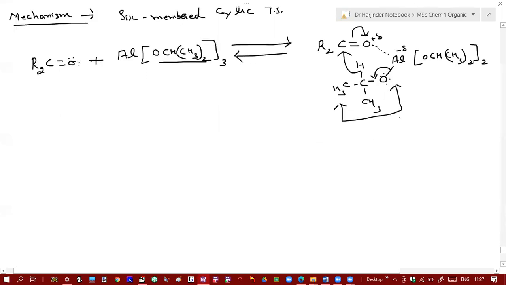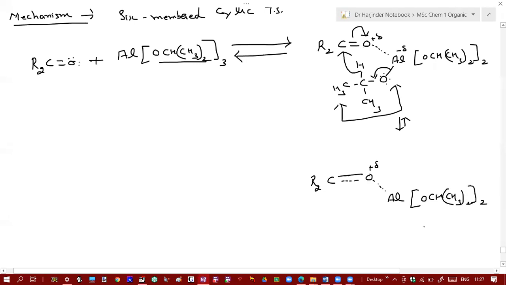So this transition state will become something like this. So this carbon double bond oxygen will become a partial double bond because it will start breaking. So now you have a partial positive charge over here. Here you have a partial aluminium bond. This on this side will remain as such, twice.